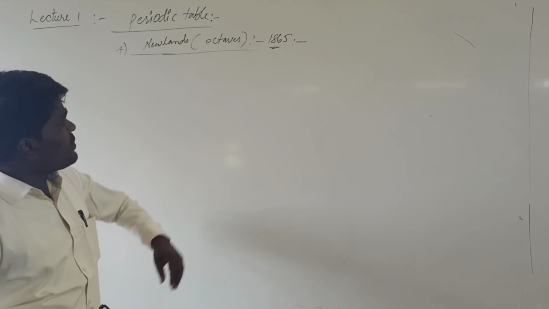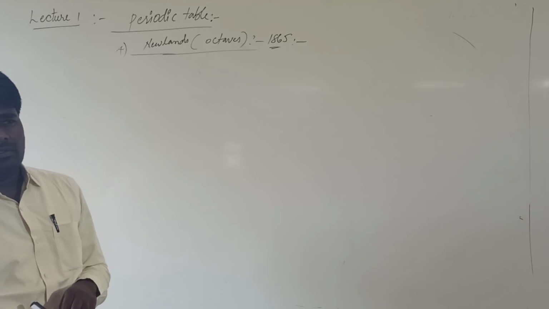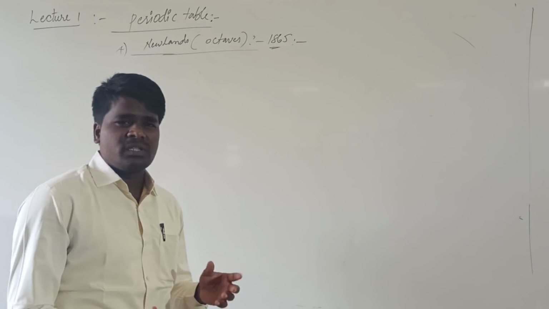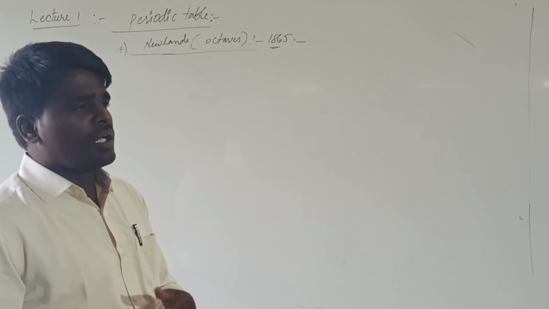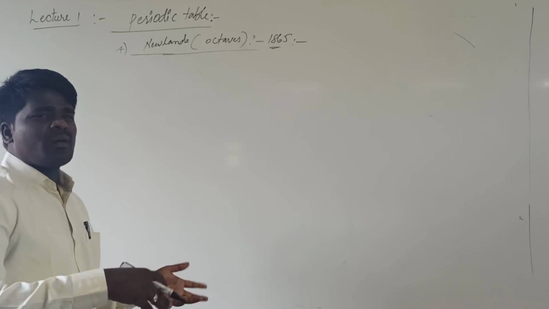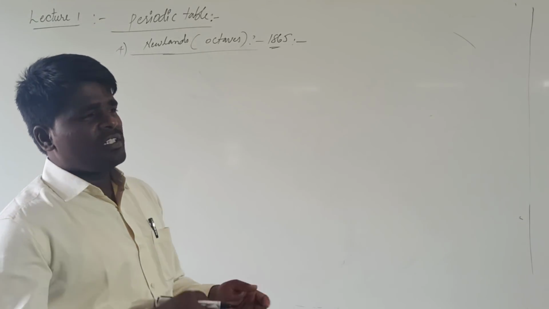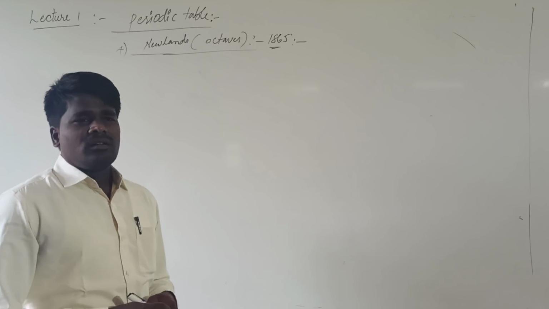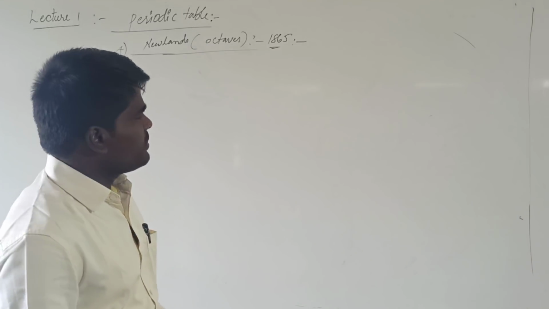Based on this, he proposed the law of octaves. This can be compared with the musical notes Sa Re Ga Ma Pa Dha Ni Sa, as after every seven, the eighth note is the same as the first note.